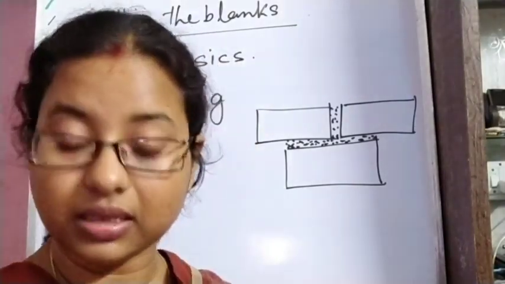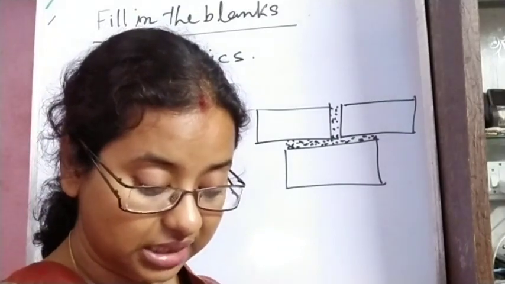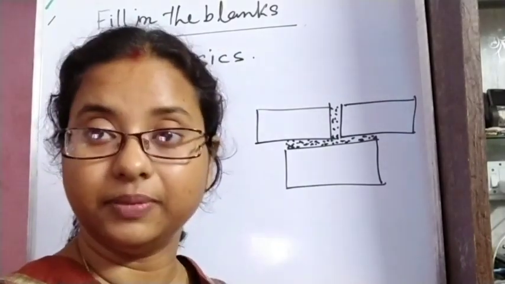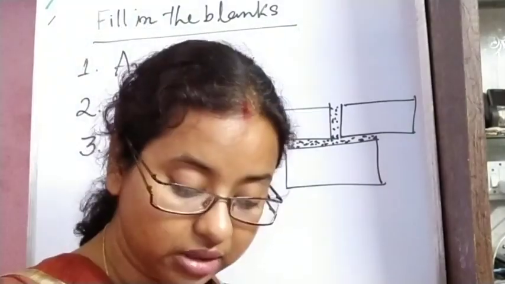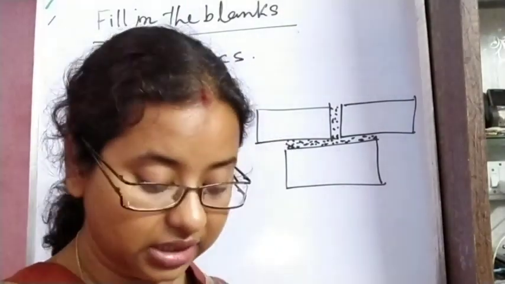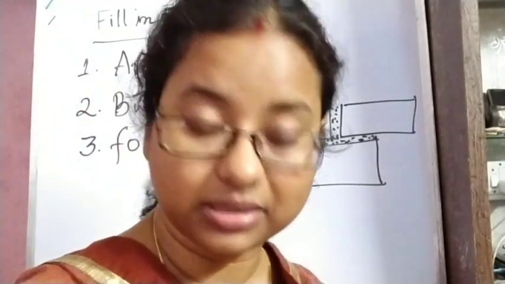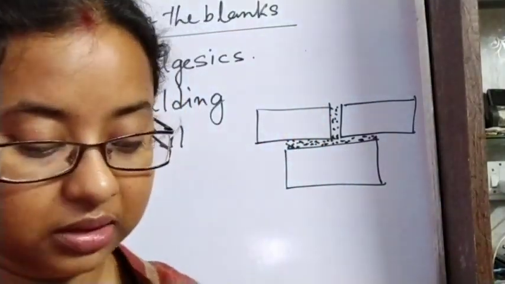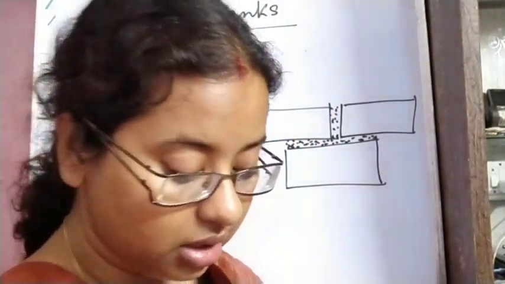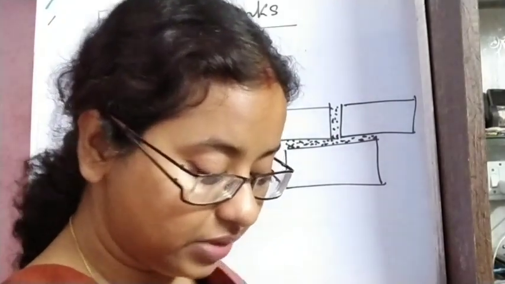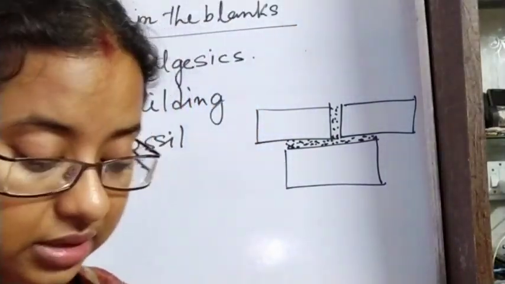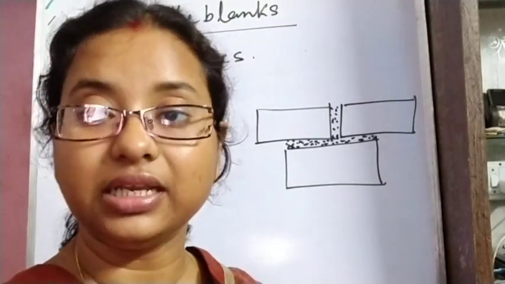Antacids, and here there is a mistake in the worksheet and also in the study material. I have corrected that with pencil. So antacids and antiseptics will be the options. Antiseptics are a group of medicines used against bacterial infection.